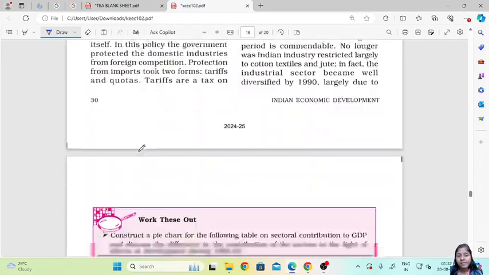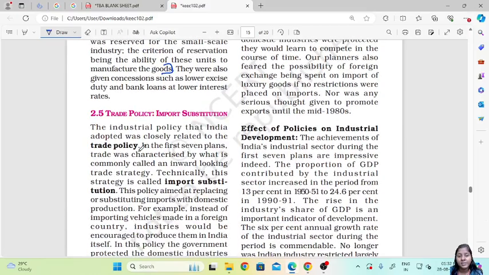Next we'll continue this in the next class, that is trade policy and import substitution.